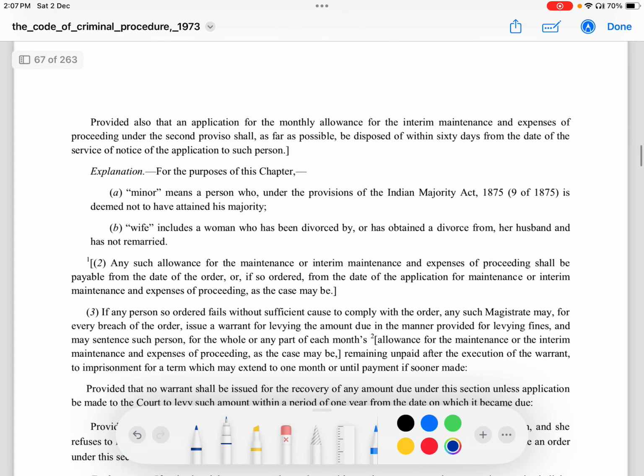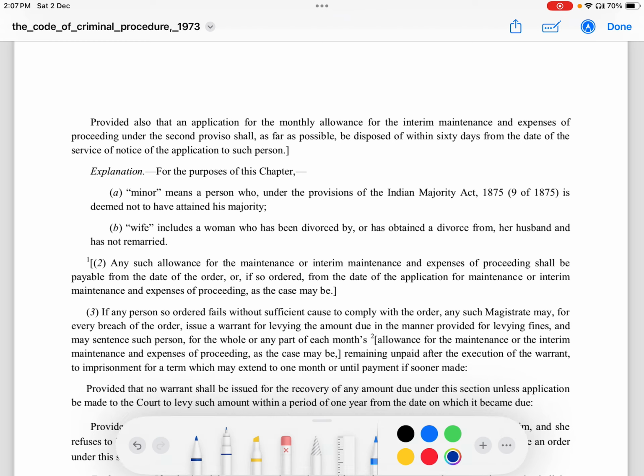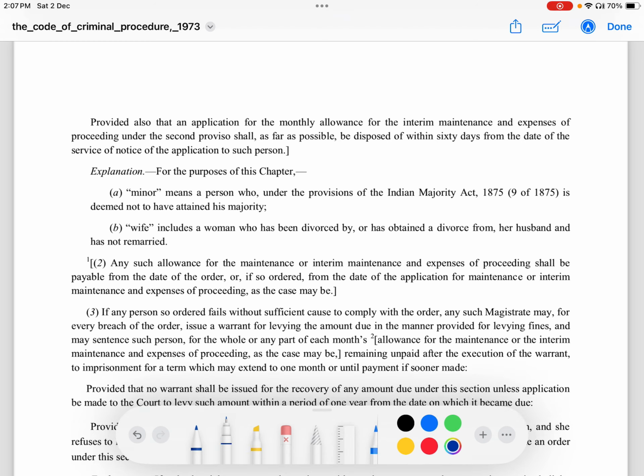Now, provided also that an application for monthly allowance for interim maintenance and expenses of such proceeding under the second proviso shall, as far as possible, be disposed of within 60 days from the date of the service of notice of the application to such person.